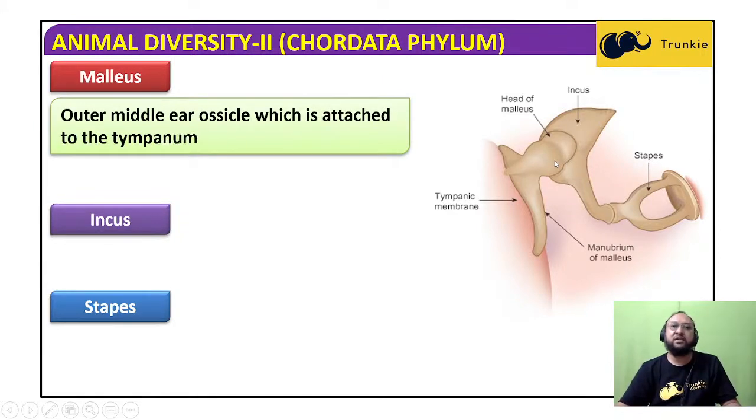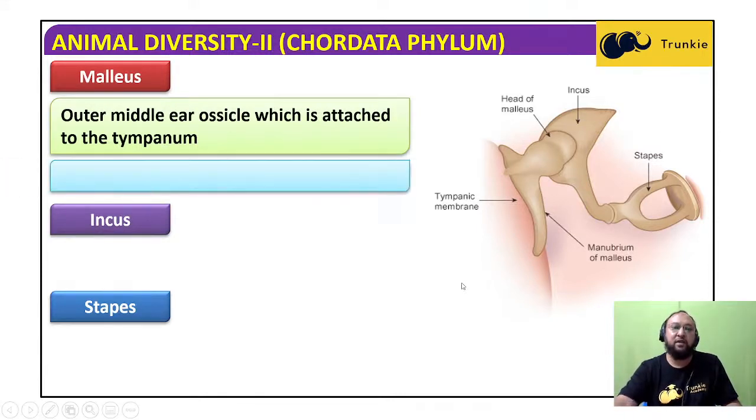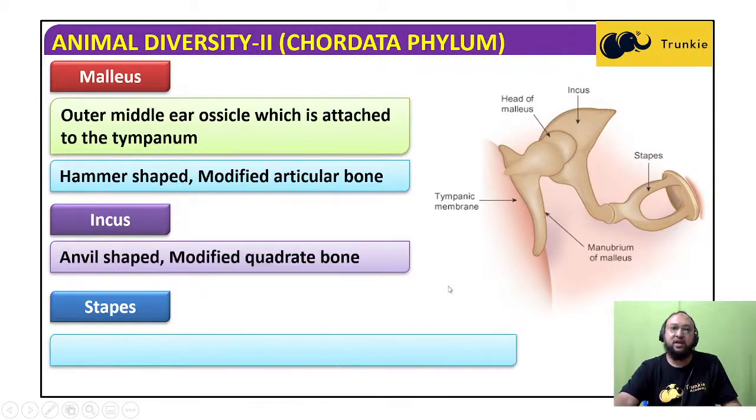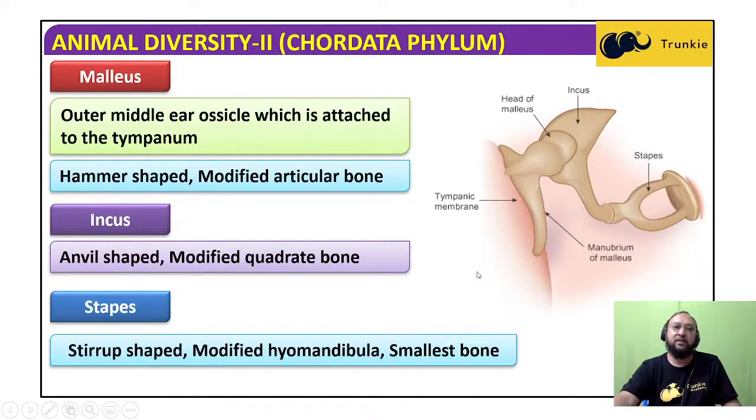The outer middle ear ossicle, which is attached to the tympanum, is hammer shaped, a modified articular bone. Incus is anvil shaped, a modified quadrate bone. And this is stirrup shaped, a modified hyomandibula, the smallest one. All three, malleus, incus, and stapes, are very small, and out of these three, the stapes is even smaller. The smallest bone in the body is the stapes.